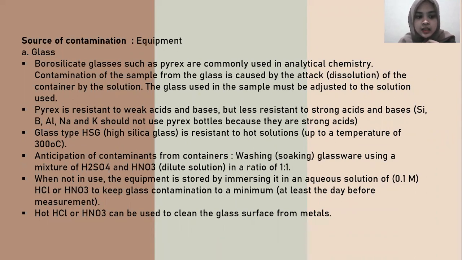Then anticipation of contaminants from containers is washing or soaking glassware using a mixture of H2SO4 and HNO3. When not in use, the equipment is stored by immersing it in an aqueous solution. Then hot HCl or HNO3 can be used to clean the glass surface for metals.